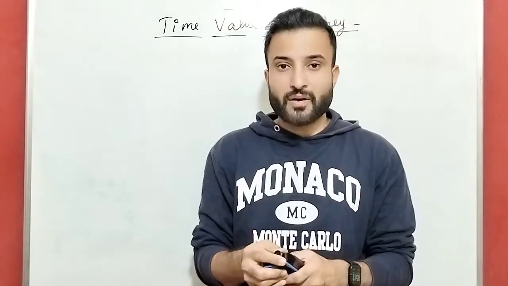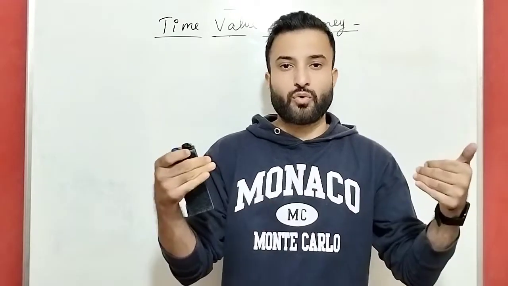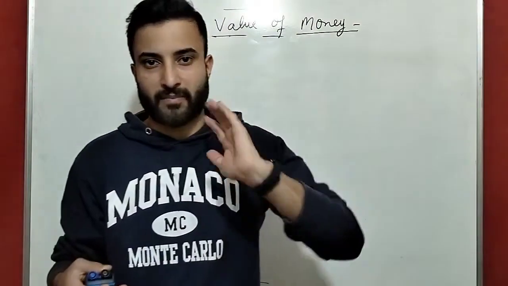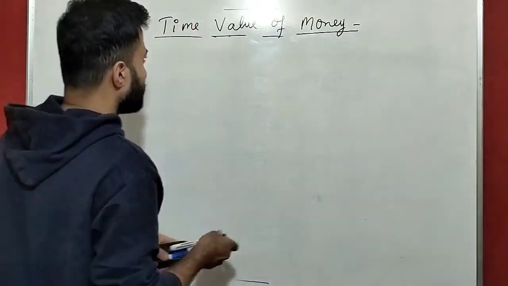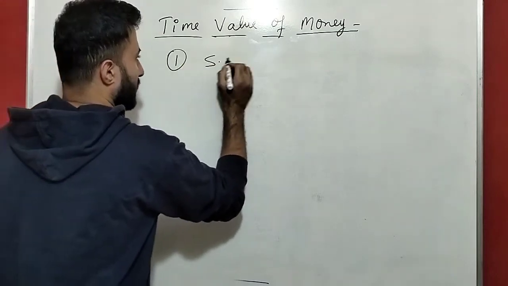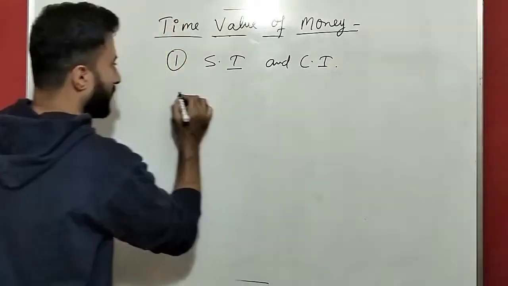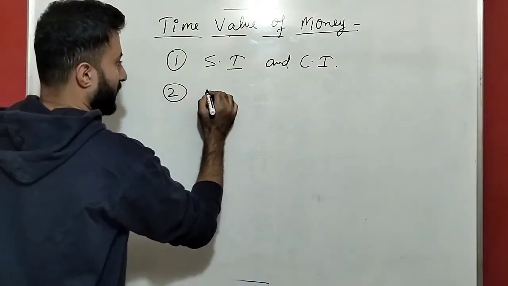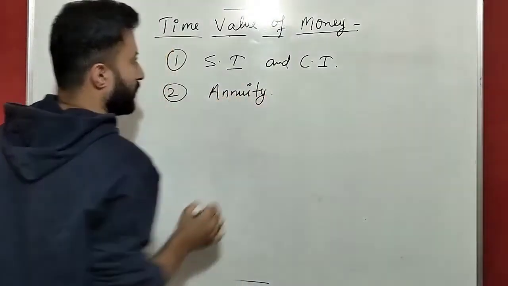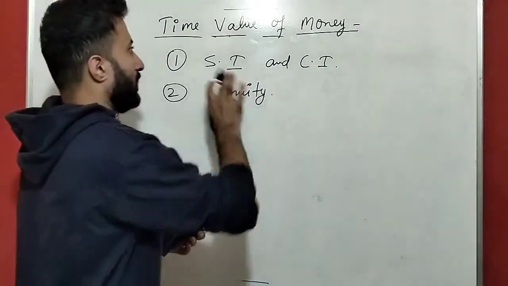So guys, in this chapter we have two topics, but I have separated this one chapter, time value of money, into two chapters. First chapter is simple interest and compound interest. Another chapter I have is annuity. Okay. I had separated this time value of money chapter into two chapters.